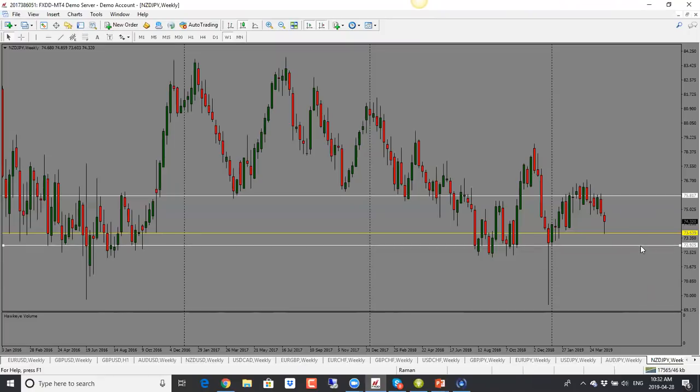So bias here is, there is bearishness in this candle, so it could move lower, but if Chinese data comes out positive, for example, New Zealand data comes out positive, this could move higher. So watch out for this move back into 75 level. And if it moves higher, then I would look for price to go all the way into 75.80 and potentially a move down from there.